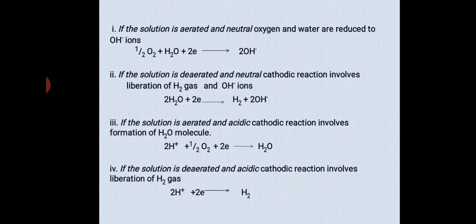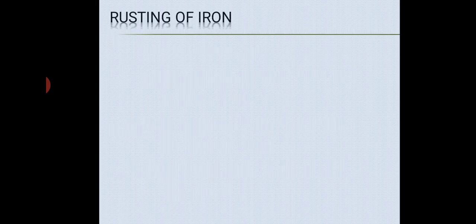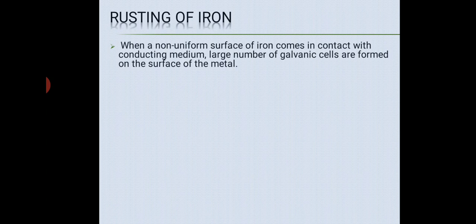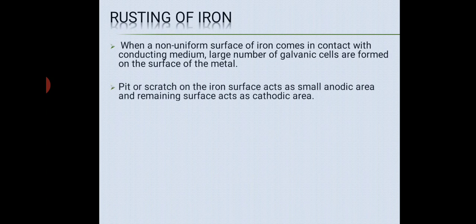So rusting of iron is a common example. In the next part I'll be explaining how exactly rusting of iron can be explained with the help of electrochemical theory of corrosion. Okay, so next, rusting of iron. When a non-uniform surface of iron comes in contact with a conducting medium, a large number of galvanic cells are formed on the surface of the metal. Same point explained in electrochemical theory of corrosion.